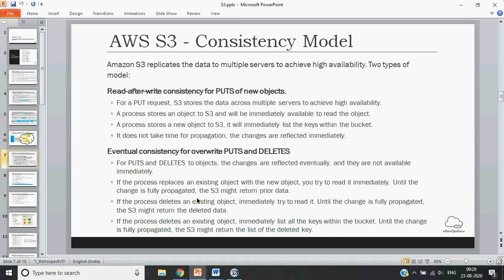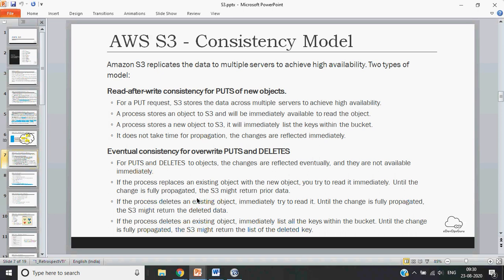For a delete, you should wait for some time so that the change is replicated, and then read that particular file. So this is the eventual consistency of overwrites for puts and deletes. And similarly, listing might not reflect the new file if you have replaced or deleted it. So you still might be able to get the old file in the listing itself.